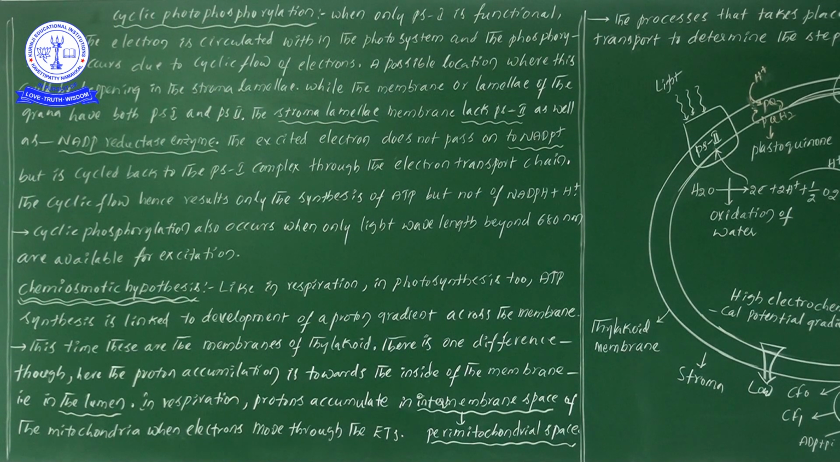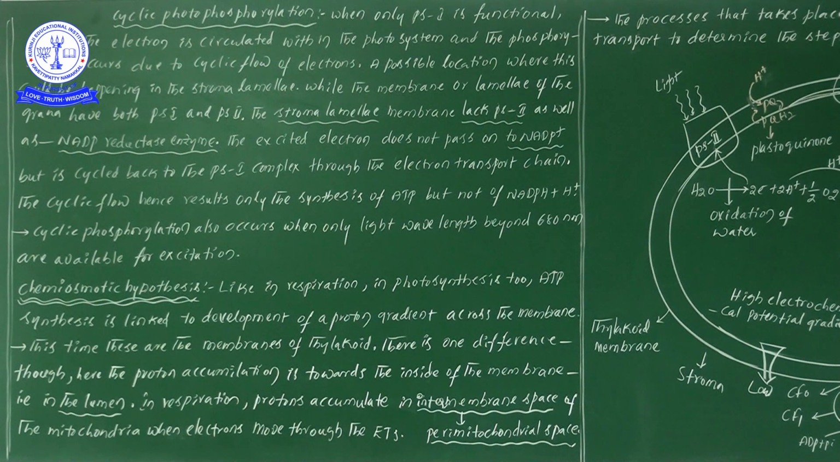Stroma lamellae means, do you remember? A group of grana is connected by the stroma lamellae. Do you remember the structure of chloroplast? There we will see the label of stroma lamellae. So in the stroma lamellae, the cyclic photophosphorylation process we will notice.